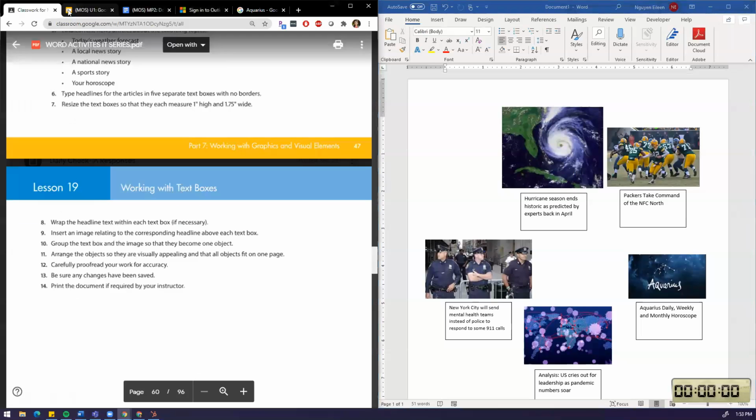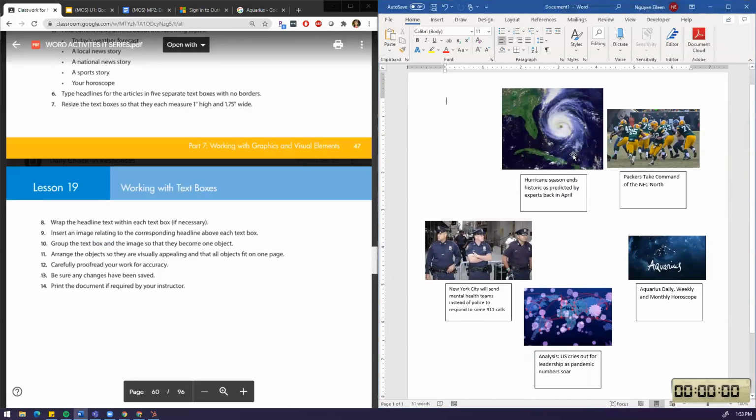So now I'm gonna go back to my instructions, and what it wants me to do. So number 8's done. The text is wrapped. I inserted a picture for each headline, and I put above the text. Now I need to group the text box and the image so they become one object. So I want to make sure that the image is right above the heading. So I got to be able to click both.